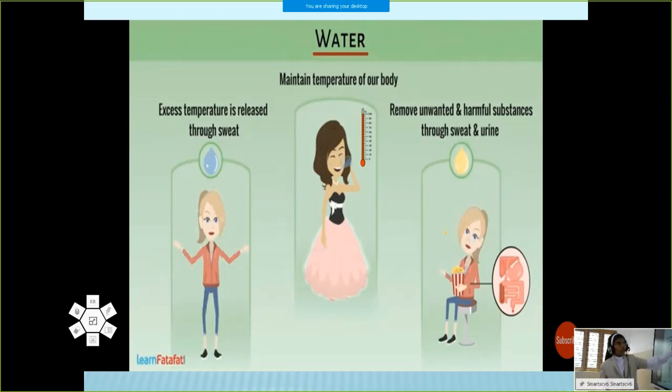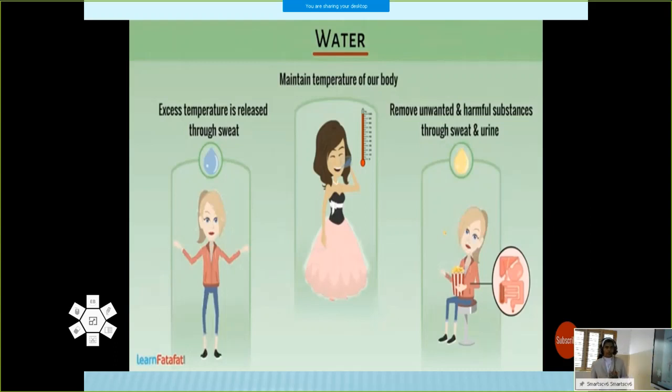First, it removes unwanted or harmful substances or waste materials from our body through sweat and urine. And it also maintains the body temperature. Also, excess temperature is released through sweat. These are the functions of water in our diet.